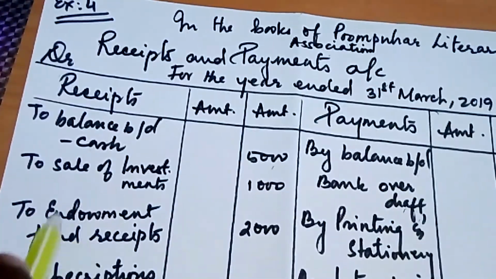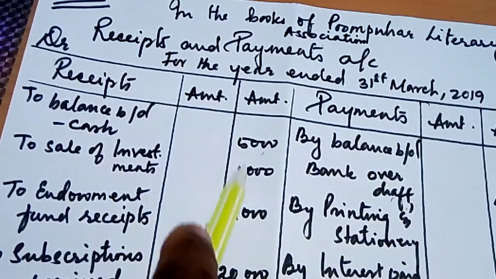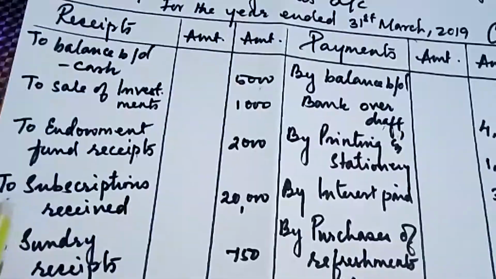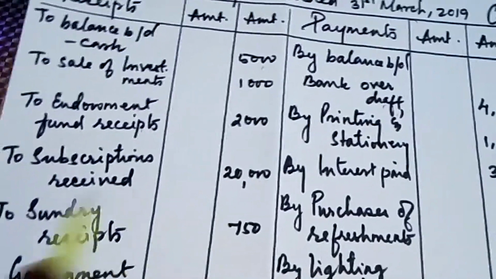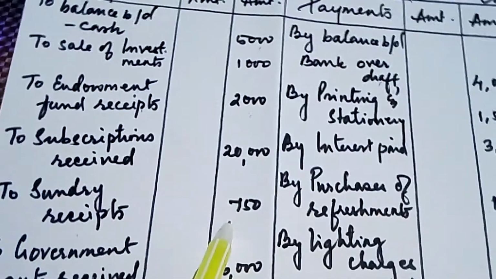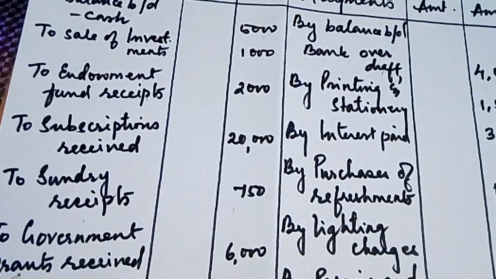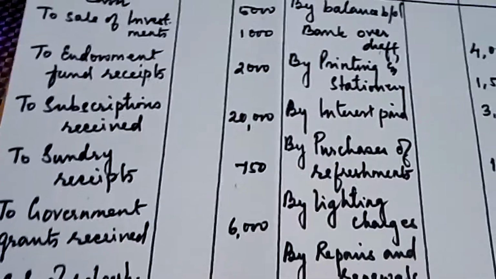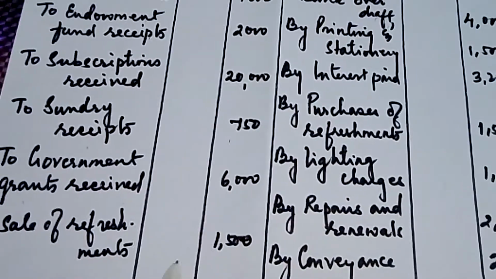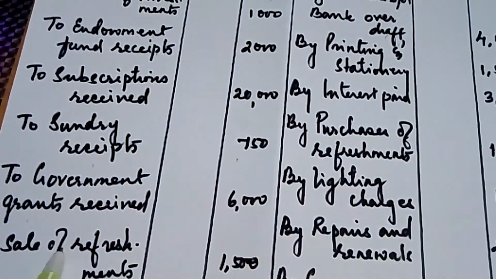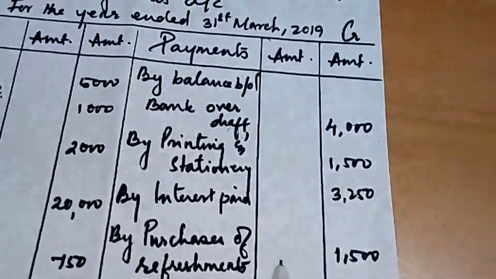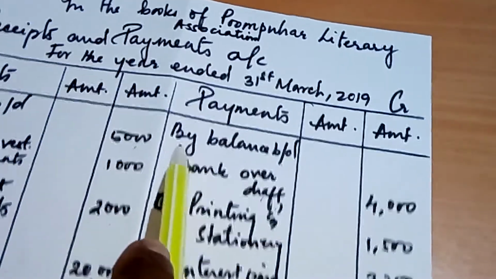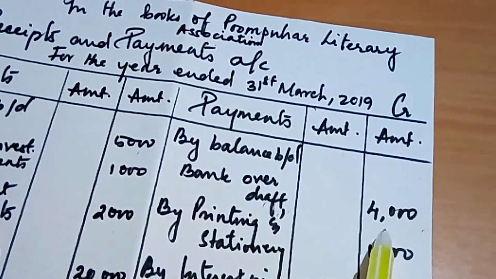Then let's see the debit side. To sale of investment, 1,000. To endowment fund received, 2,000. To subscription received, 20,000. To sundry receipts, 7,500. To government grants received, 6,000. To sale of refreshment, 1,500. So whatever money you receive, you put it on the debit side. Now let us look at the payment or credit side. I've already told you, by balance BD, bank overdraft 4,000.